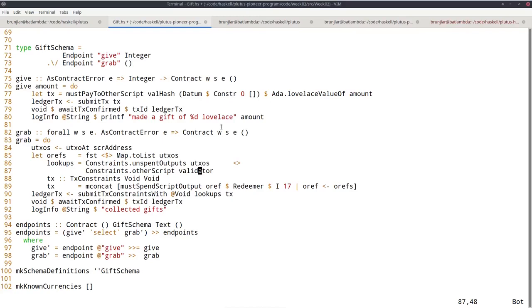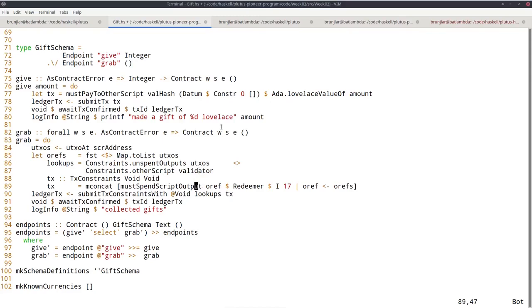Remember, I explained earlier, if you want to consume a UTXO sitting at a script address, then the spending transaction needs to provide the actual validator code, whereas the producing transaction only has to provide the hash. So this grab is now a spending transaction because I want to grab all the UTXOs. So I must somehow include the actual validator in that transaction. This is what that line does.